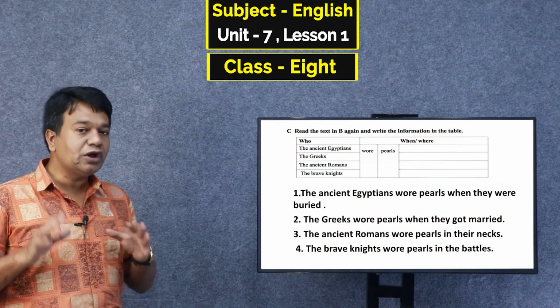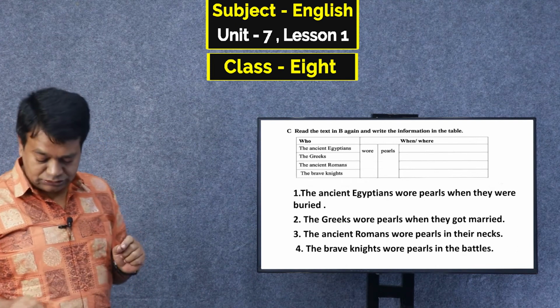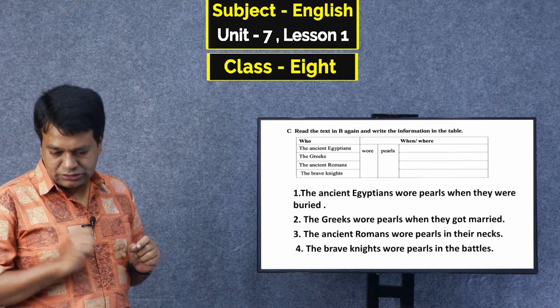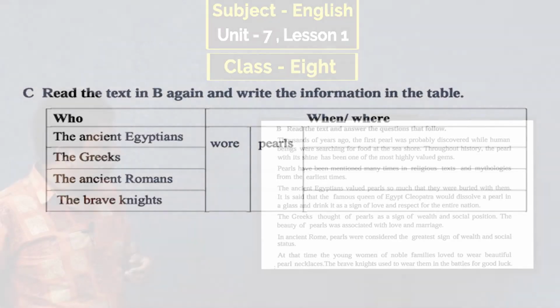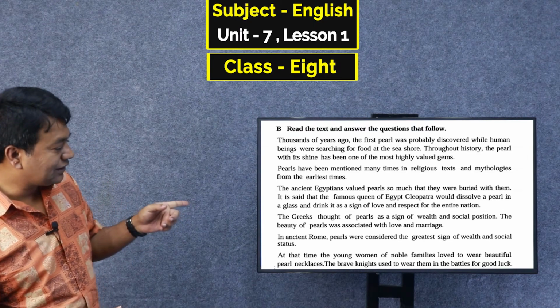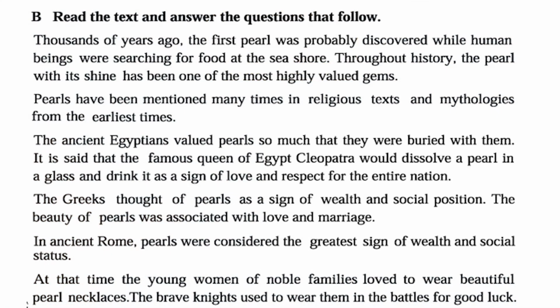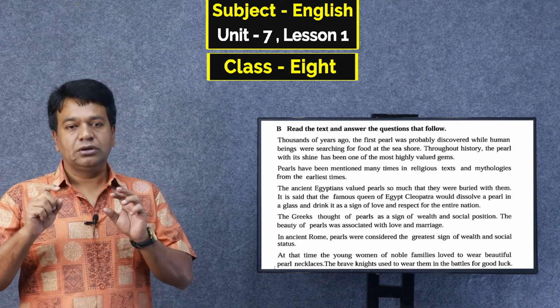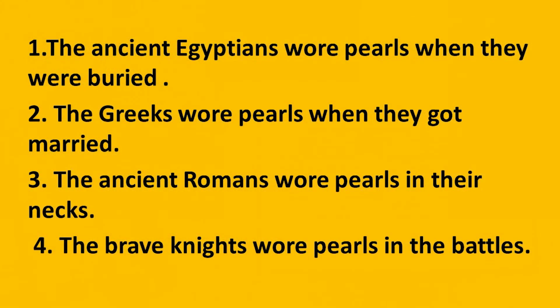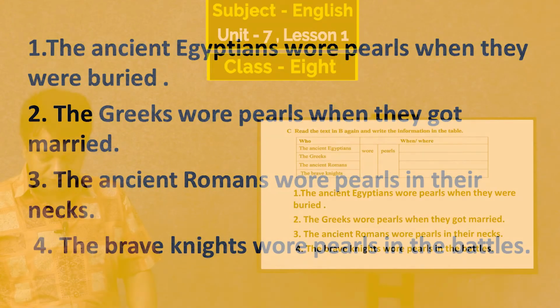It is very easy. You have to write from this paragraph the answer of this first gap. Then second, the Greeks wore pearls. When did the Greeks wear pearls? So dear student, go to the text again. See here, the Greeks thought of pearls as a sign of wealth and social position. The beauty of pearls was associated with love and marriage. That means they wore pearls at the marriage ceremony. That means when the marriage ceremony is going on, they use or wear pearls.